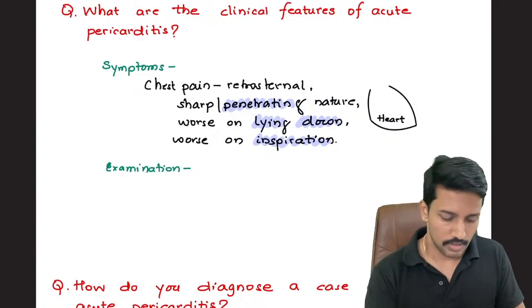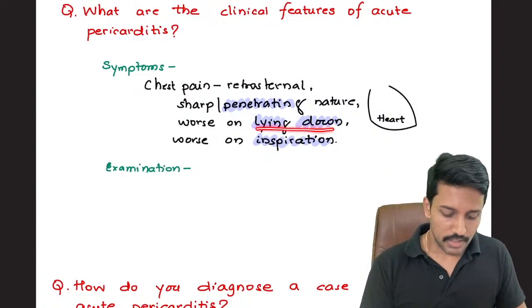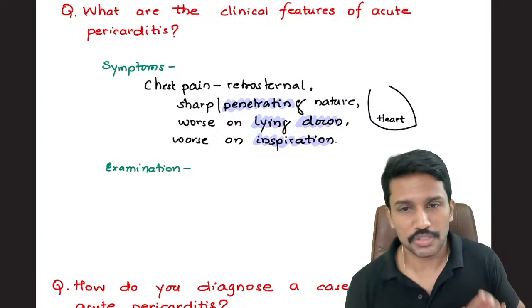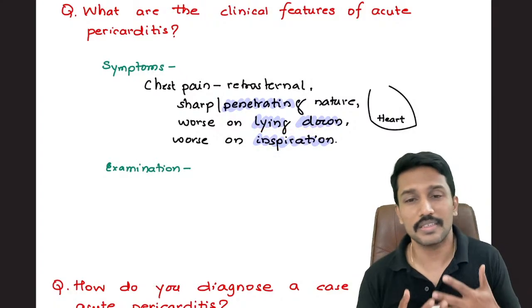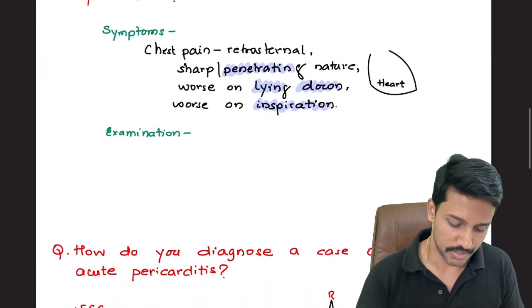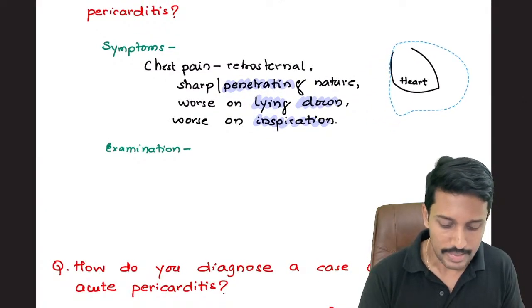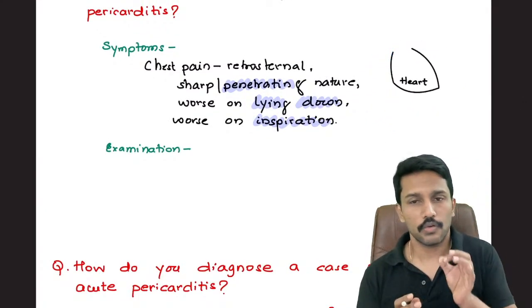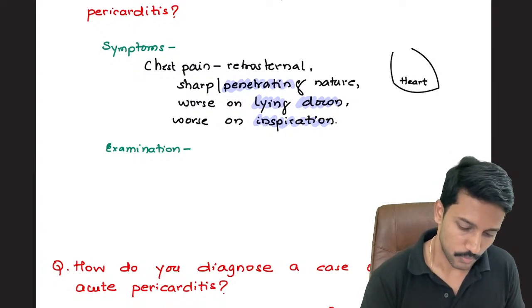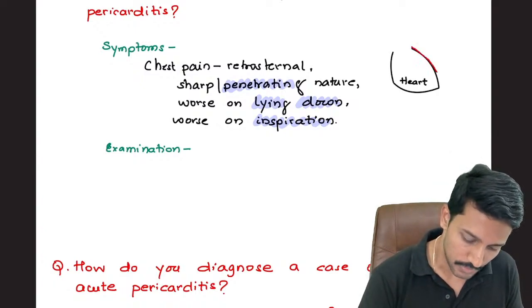Now the question is, why does this pain have a relationship with the posture of the person? Why does it have a relationship with respiration? When MI pain doesn't, why does pericarditis pain have a relationship? Remember, we know that our pericardium has two layers. One layer is adherent to the myocardium.